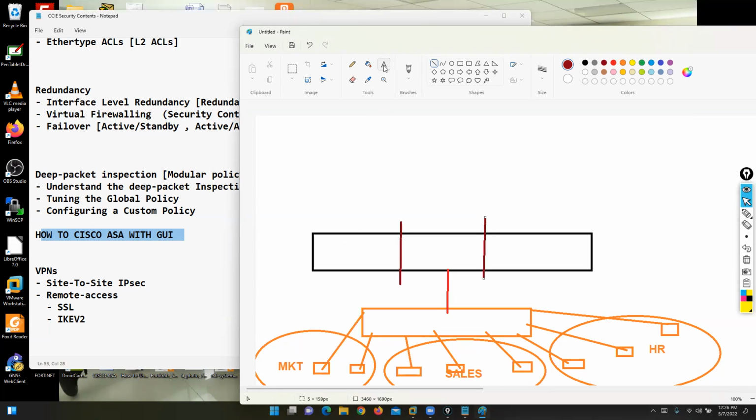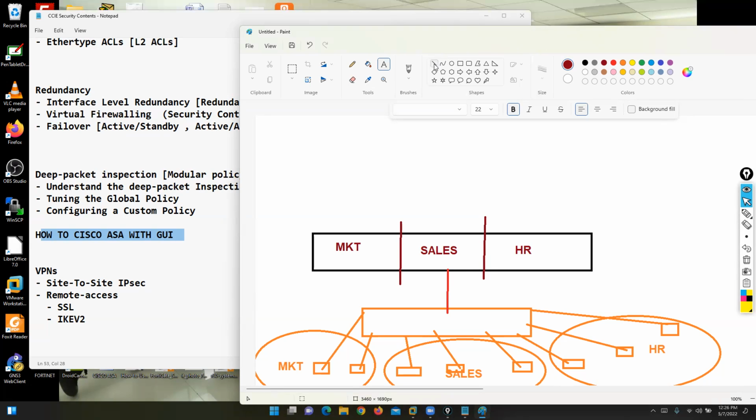I'm trying to divide my firewall into multiple virtual firewall boxes. This concept in Cisco ASA is called security context. So for example, we now have a marketing firewall, a sales firewall, and an HR firewall, and these are independent firewalls. There is no communication between these firewalls. The marketing firewall doesn't know anything about the sales firewall or the HR firewall. Clear my point, Ibrahim?